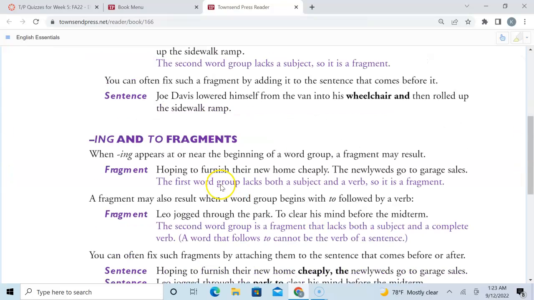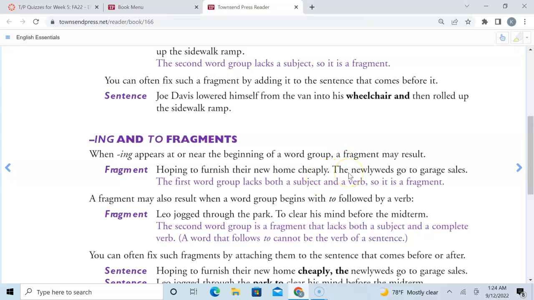All right, let's look here. ING. This is kind of high-level stuff, and some of you I've been correcting on it, but in English 110 I will. Let's take a look here. Hoping to furnish their new home cheaply. Period. Hoping to furnish their new home cheaply. Who is hoping? There's no subject. So let's take a look at the next part. The newlyweds go to garage sales. Okay? So hoping to furnish their new home cheaply, let's just add a comma. Comma, the newlyweds go to garage sales. Now we know who is hoping to furnish the newlyweds. So just add a comma.